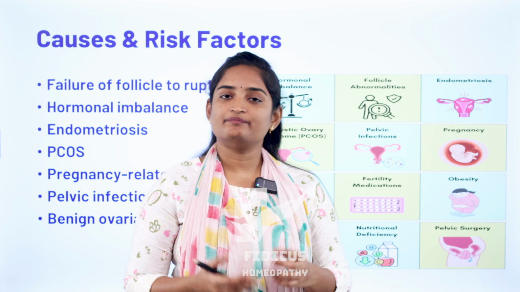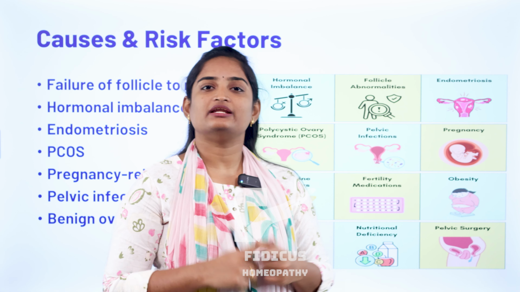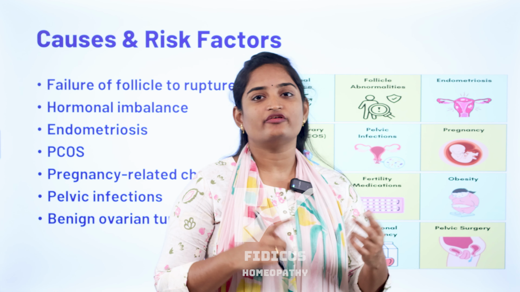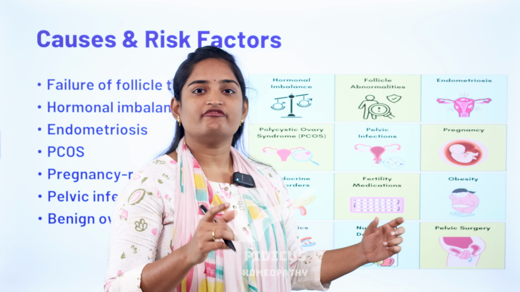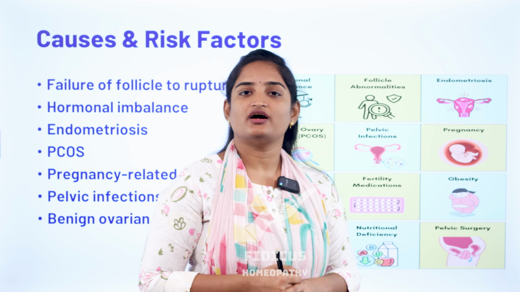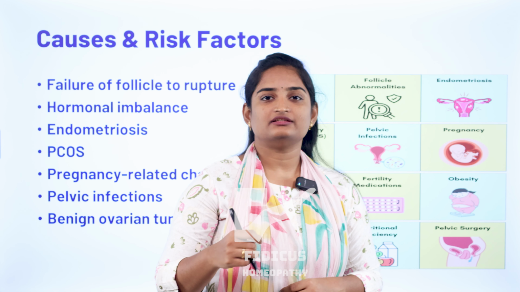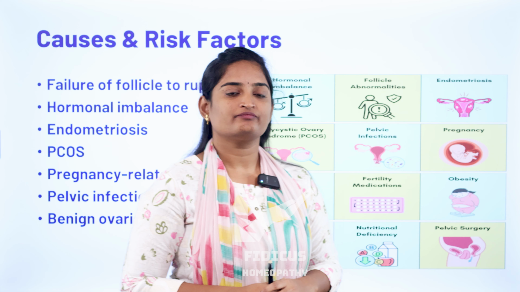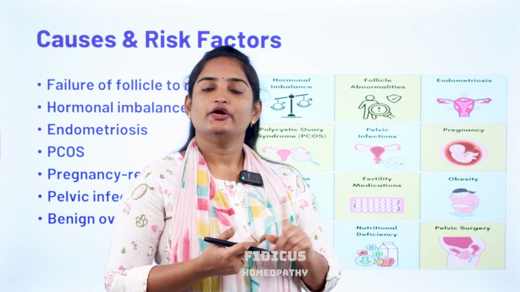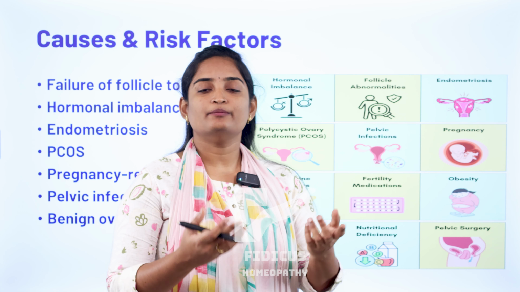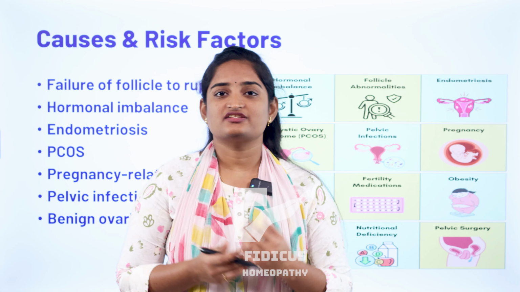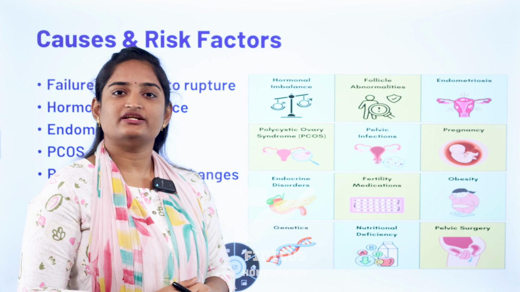Next, apart from these, some risk factors like hormonal imbalance and obesity. In the obesity condition also, due to hormonal imbalance, ovarian cyst development may happen, along with the use of some fertility medications. These fertility medications also cause hormonal imbalance. Thus, this leads to ovarian cyst formation. So, obesity, certain medications, hormonal imbalance, genetic problems, nutritional deficiency, and also some improper lifestyle practices, all these conditions can cause ovarian cyst formation. So this is all about the causes and risk factors for this ovarian cyst condition.